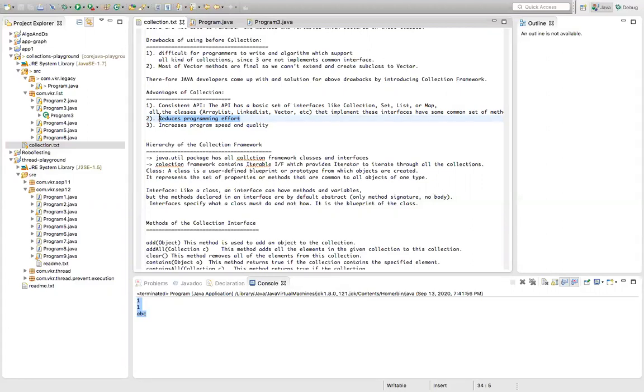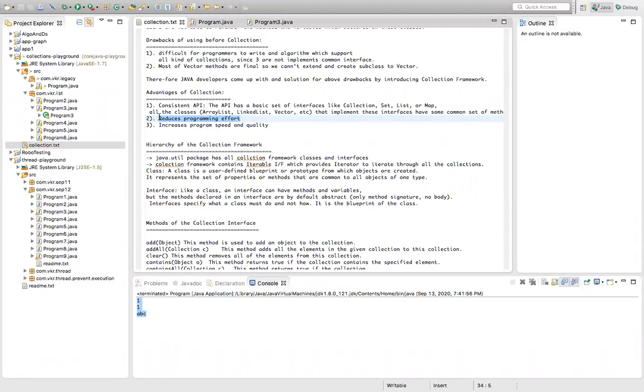But if you use the collection API framework, they have already developed the algorithm. Simply by using ArrayList, ArrayList dot remove of index 0, it will remove the element at index 0. ArrayList dot remove of index 10 will remove the 10th element of the ArrayList. By default, for ArrayList size, we don't need to declare how many elements; if we want to add, we can add, because that is dynamic. That will be taken care of by the collection framework algorithm.